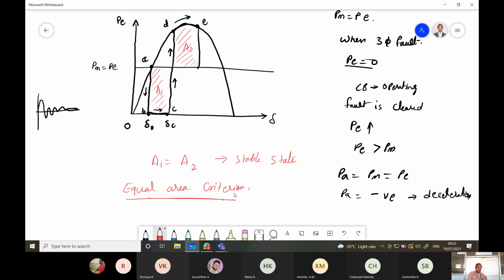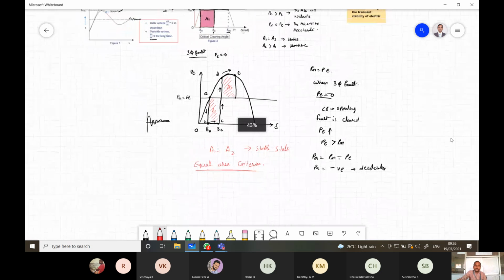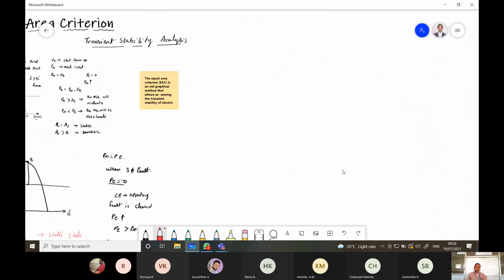Okay. So now we will look at the mathematical point of view. So write the derivation for this. In a system where one machine is swinging with respect to the infinite bus, suppose this is the system generator. It is operating with the infinite bus. The infinite bus has a voltage V at an angle 0. So this is Eg at an angle delta.